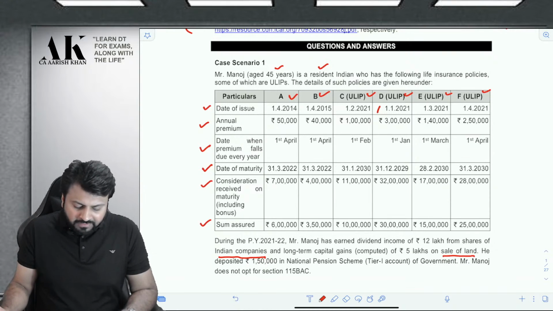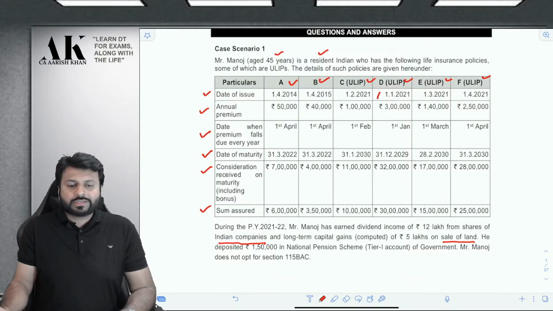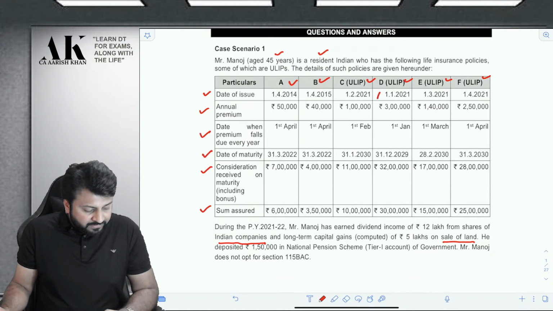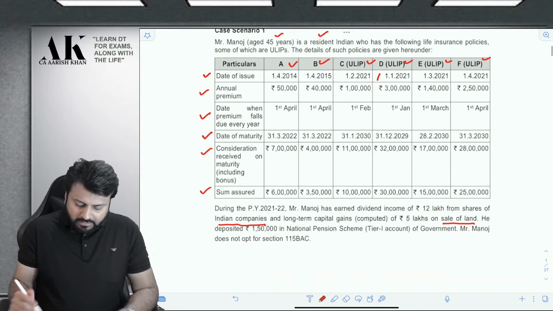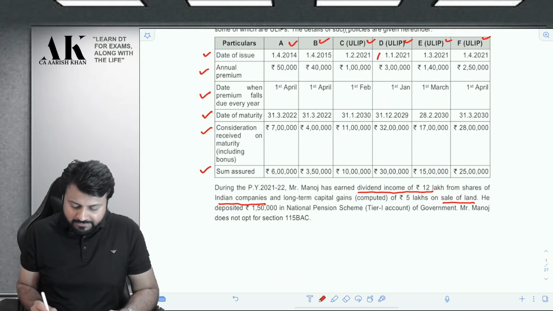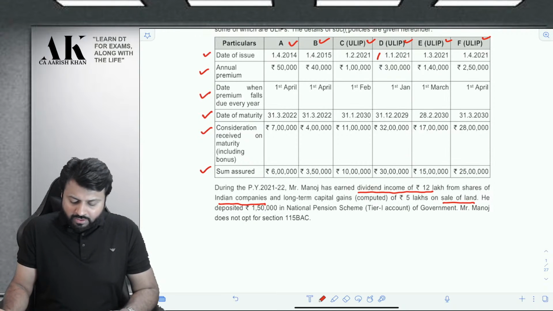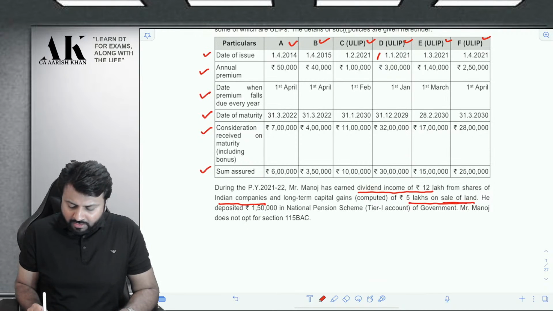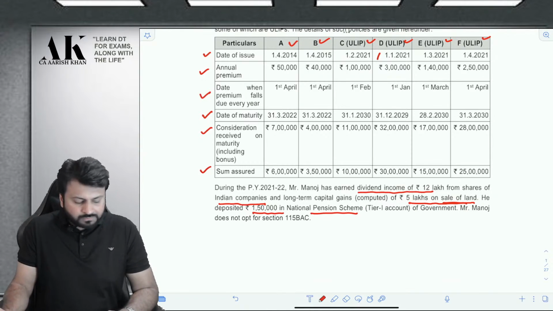Now, let us talk about the further information given in the question: date of issue, annual premium, date when the premium falls due every year, date of maturity, consideration received during maturity, and sum assured. Then there is further information given below the table. During the previous year 21-22, Mr. Manoj has earned a dividend of 12 lakh rupees from shares of Indian companies and long-term capital gains of 5 lakh on sale of land. Further, he has deposited 1,50,000 in National Pension Scheme Tier 1 account of the Government of India.